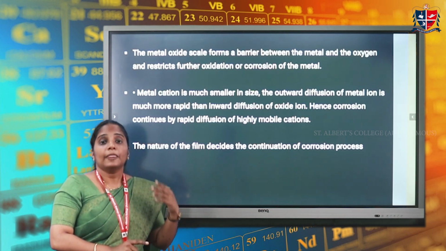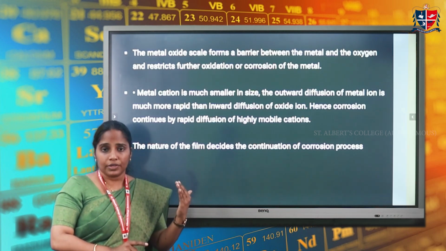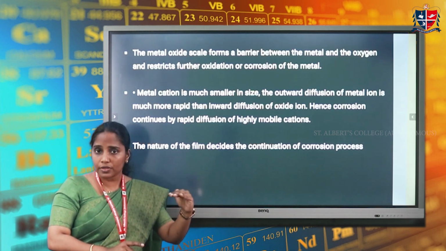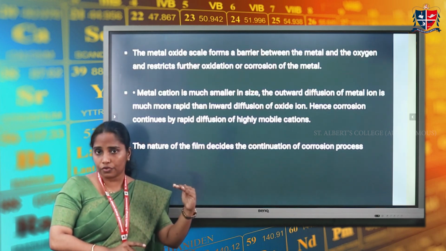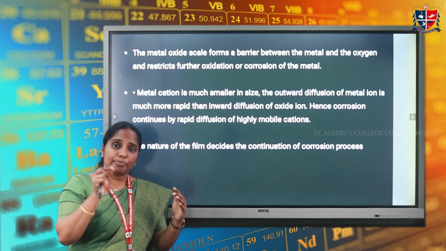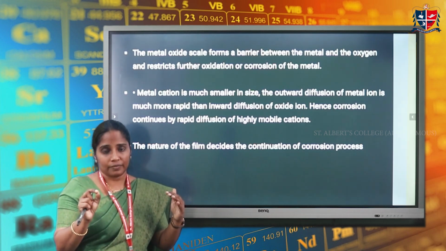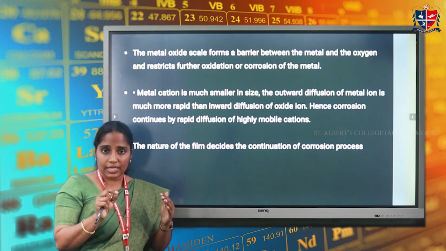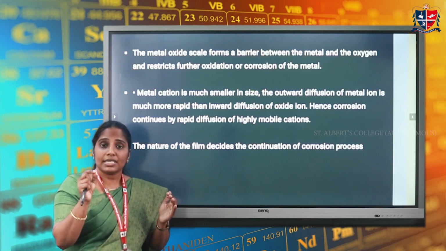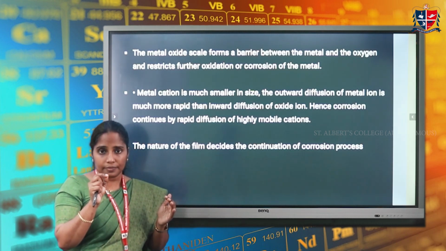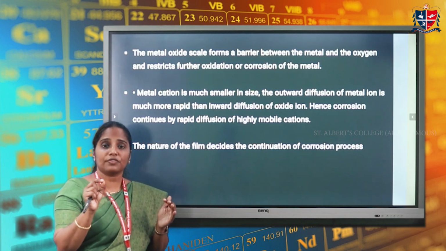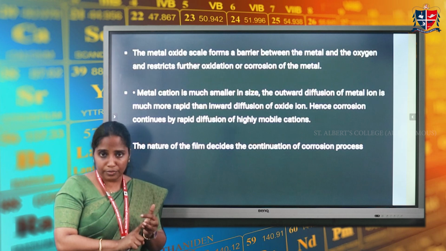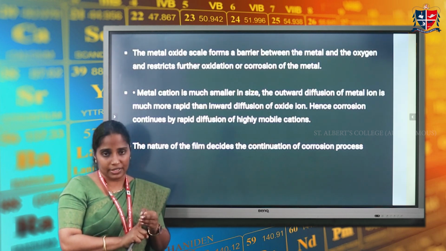Another case is that if the metal forms an unstable film, which means that as soon as the metal oxide film is formed on the surface of the metal as a result of corrosion, it decomposes back to metal and oxygen. In this case also, corrosion should not happen. Metals which form an unstable metal oxide film are silver, gold, and platinum.